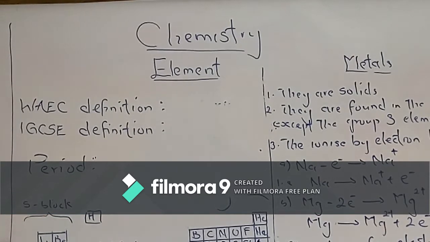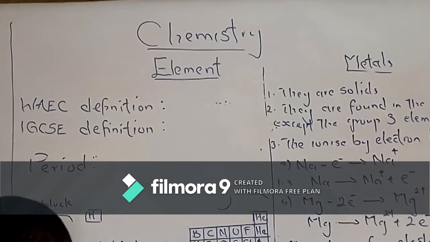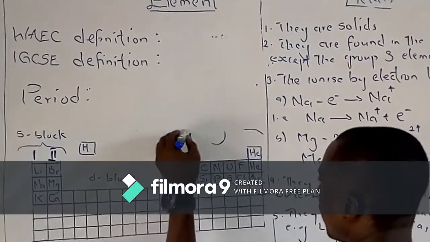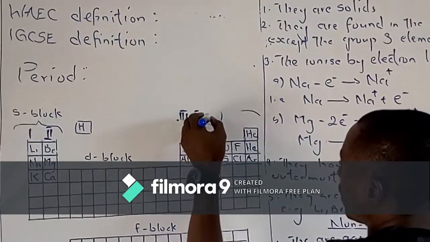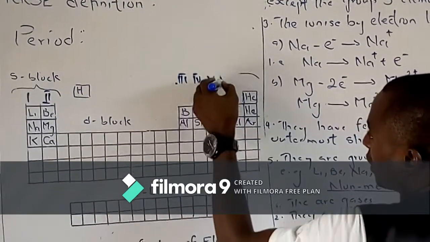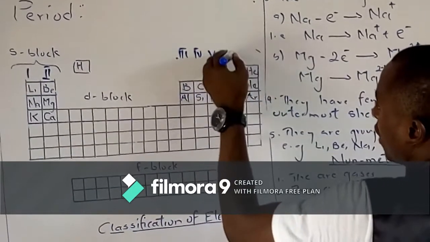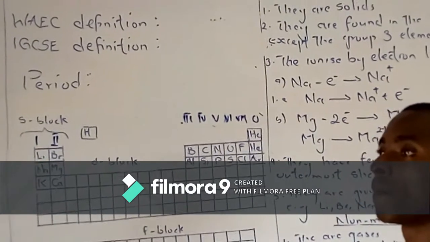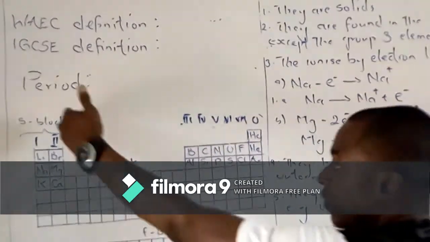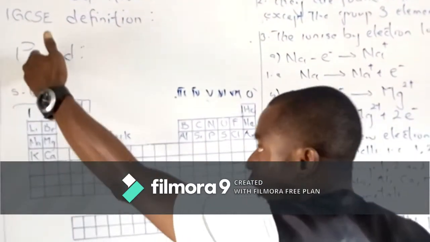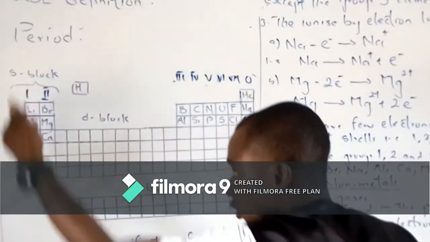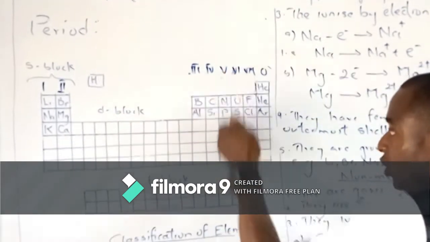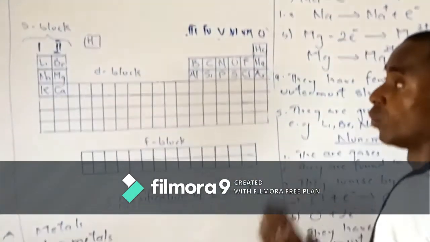Now let's count. This is 1A, 1, 2, 3. This is 4. This is 5. This one. And this is 6. This is 7. And this is 0. So we have these vertical lines, columns: column 1, column 2, column 3, column 4, column 5, column 6, column 7, and column 8. 8 columns.